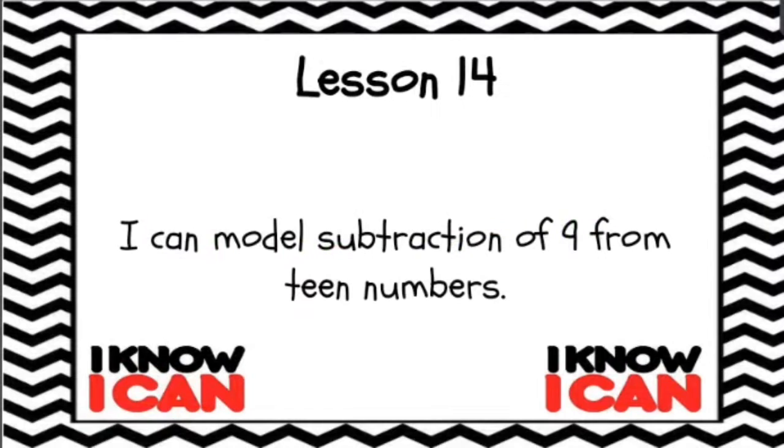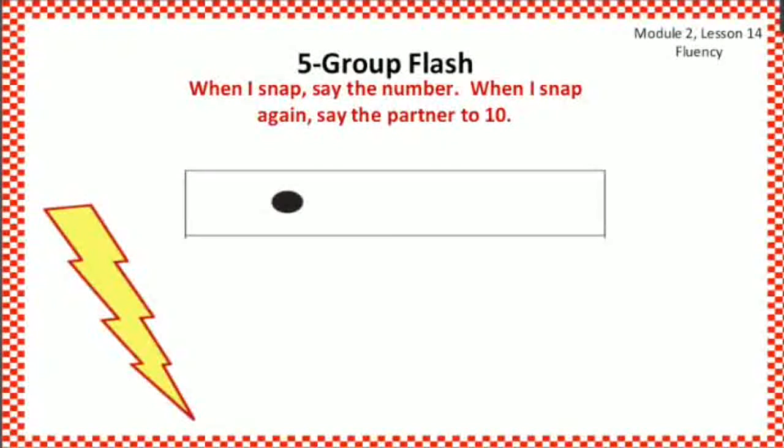Now we are in lesson 14, and it says I can model subtraction of 9 from 10 numbers. Now we're going to be looking at the 5 group flash. When I snap, say the number that you see. When I snap again, say the partner to 10.